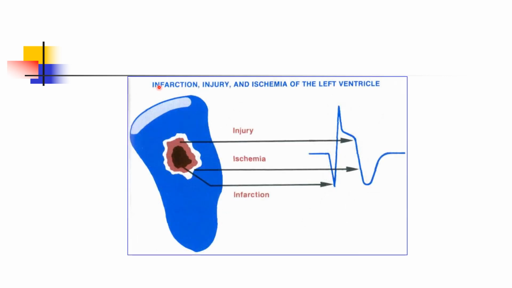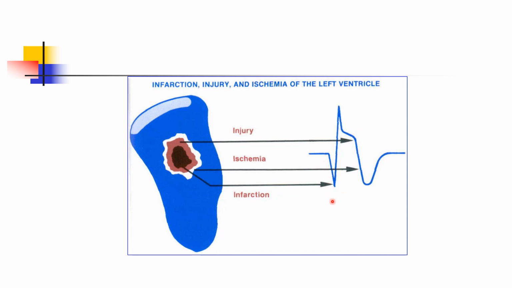Now if you see here, this is the myocardium, and there is a central zone of necrosis where the tissue is already dead. And surrounding that area, there is an area of injury. That means this area is really suffering and is going to die soon. And peripheral to that, there is an area of ischemia. That means it's not dying, but the amount of blood is deficient there. So the ECG can show all three.